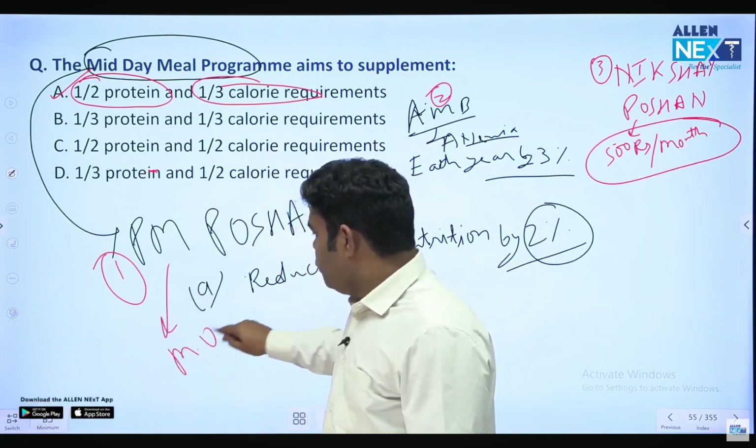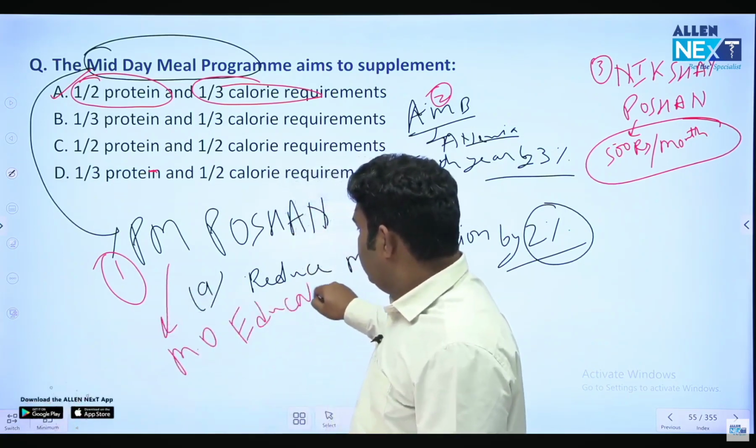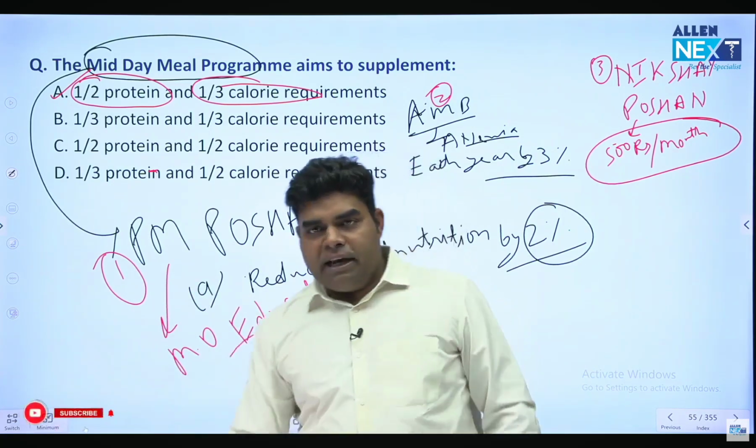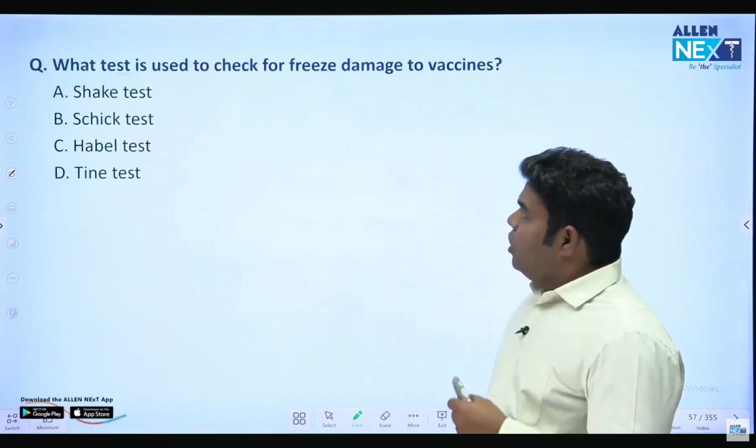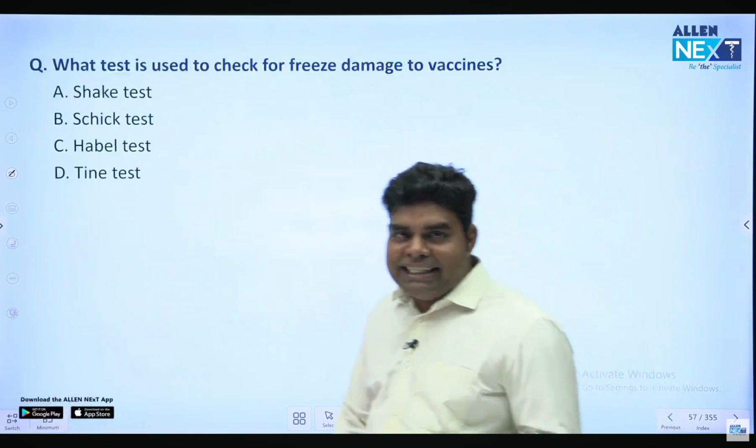It comes under the Ministry of Education. Okay. Smriti Irani is the Education Minister. She is looking over it. Okay. Now, next question. What test is used to check for freeze damage to vaccine?